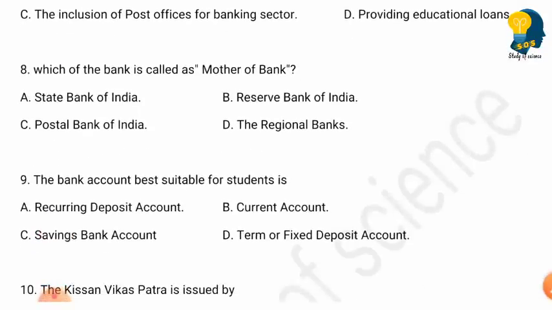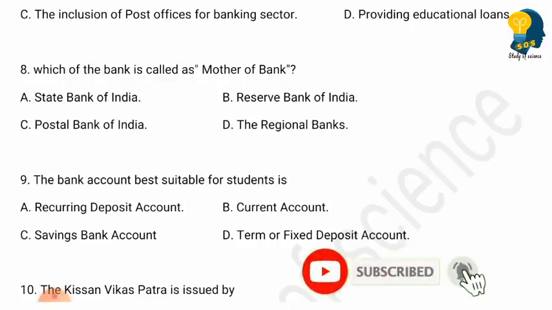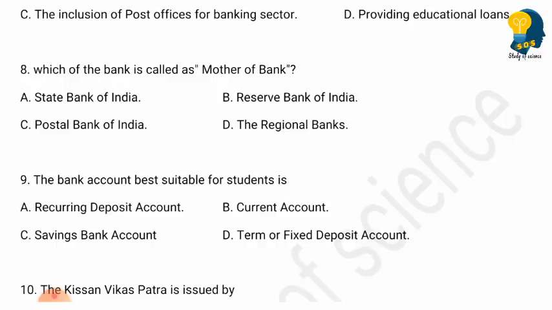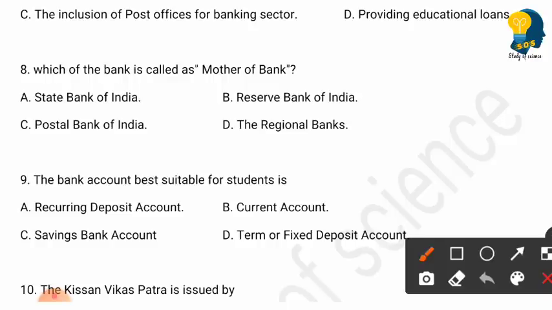The next question, which of the bank is called as mother of bank? Here the options are State Bank of India, Reserve Bank of India, Postal Bank of India, the regional banks. So the right answer here is option B, Reserve Bank of India is called as the mother of bank.